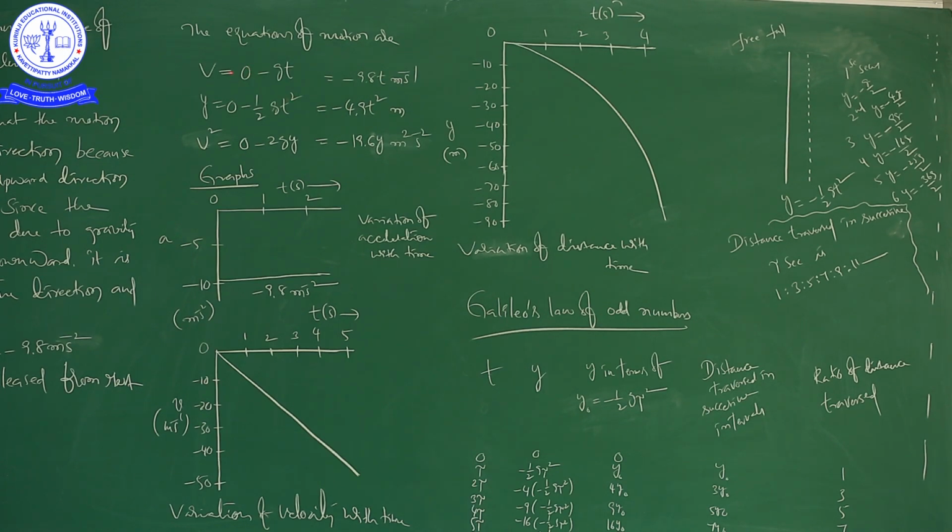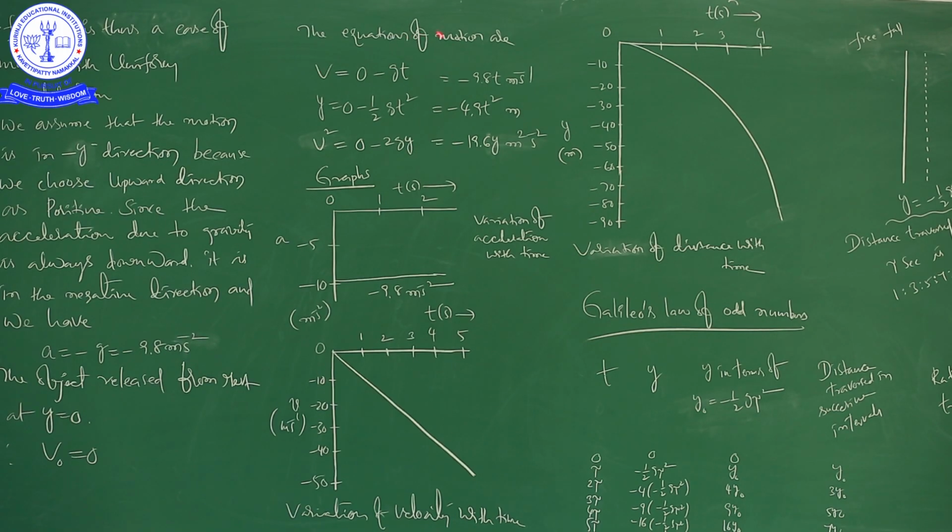Here v naught is equal to 0, a is equal to minus g, into t, that is equal to minus 9.8 into t meter per second. So the equations of free fall motion are v is equal to 0 minus g into t.